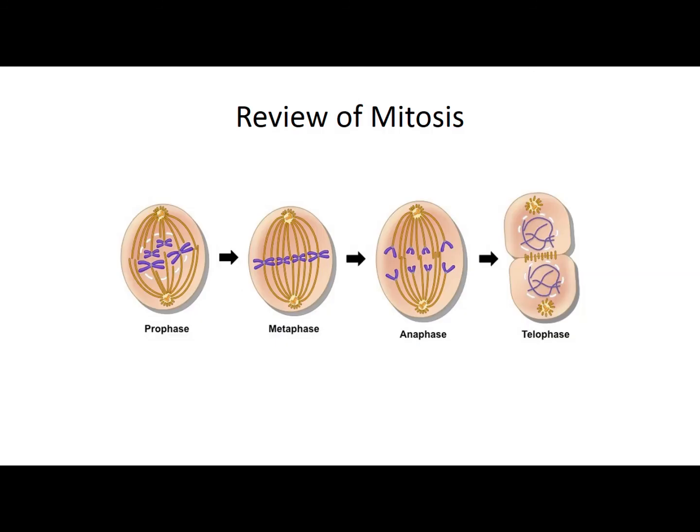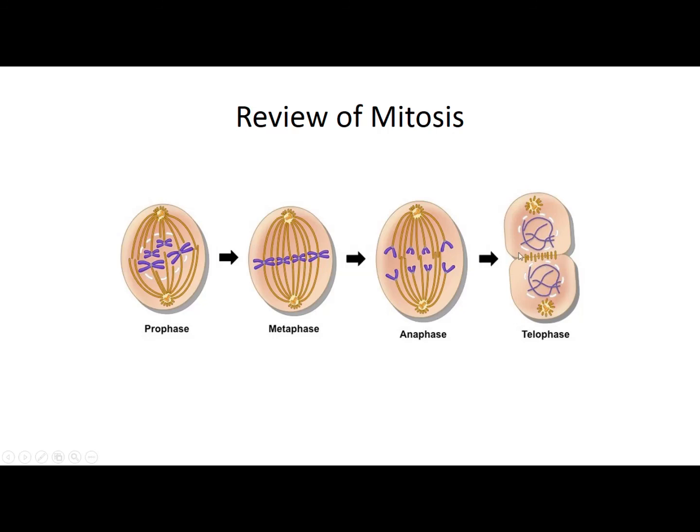So let's have a review of mitosis. Number 1, in prophase, you can find the nuclear membrane is disappearing, nucleolus is disappearing, and the chromatin network is turning into chromosomes, these purple features. In metaphase, all these chromosomes are arranged in one line on the equator of the cell. In anaphase, the chromosomes are moving apart from each other. They are going towards their respective poles, and in the last stage you have cytokinesis.